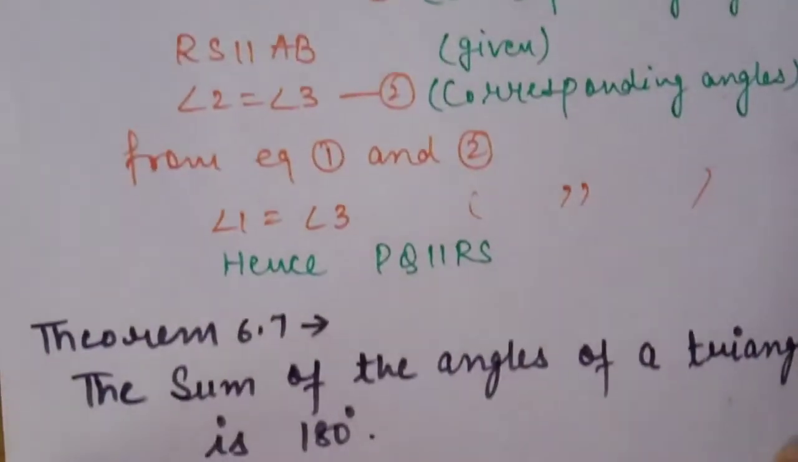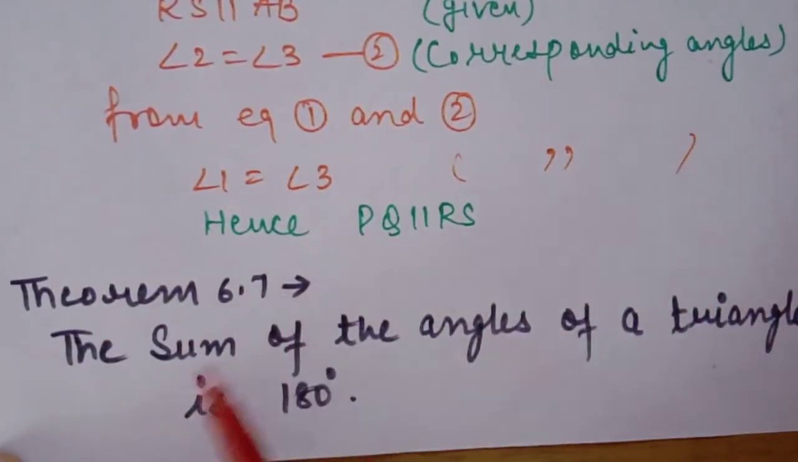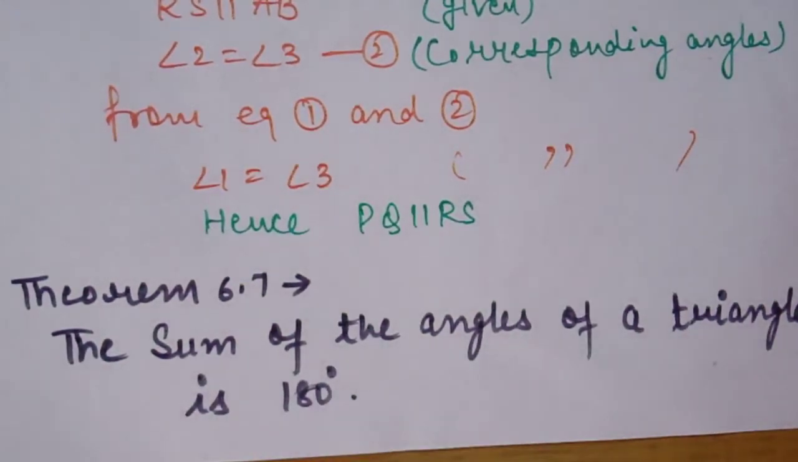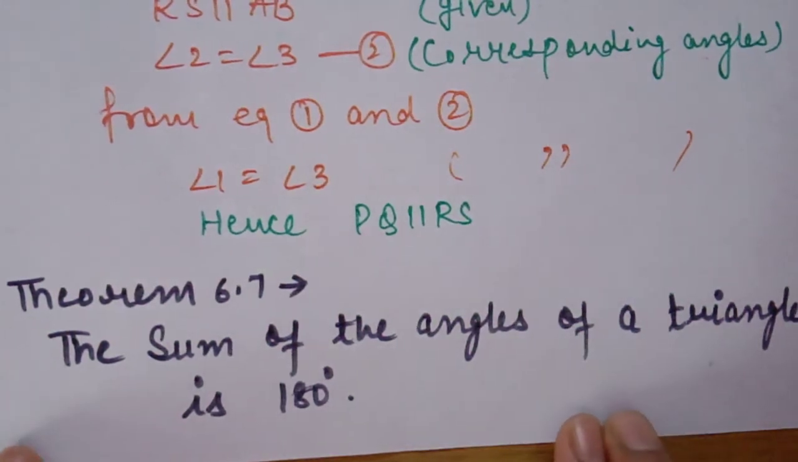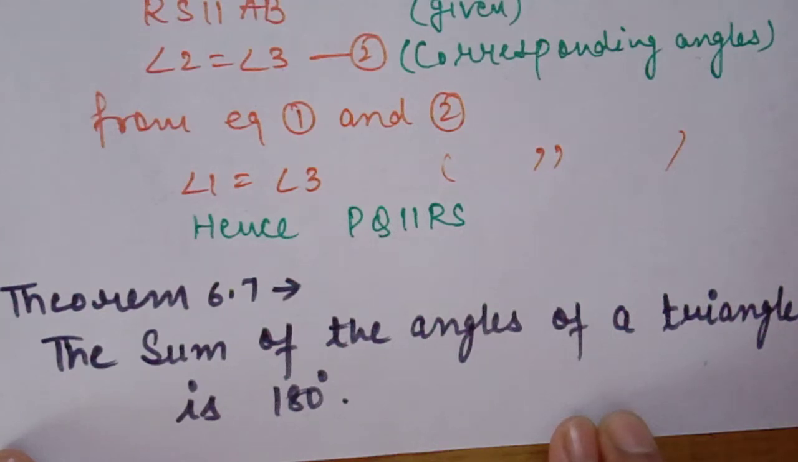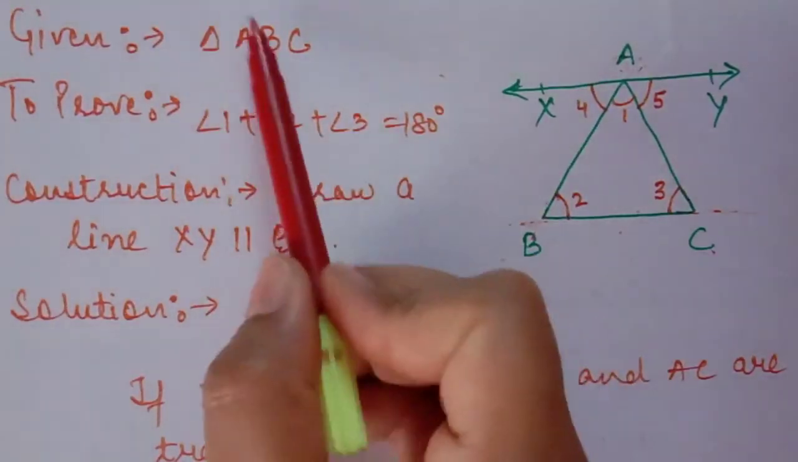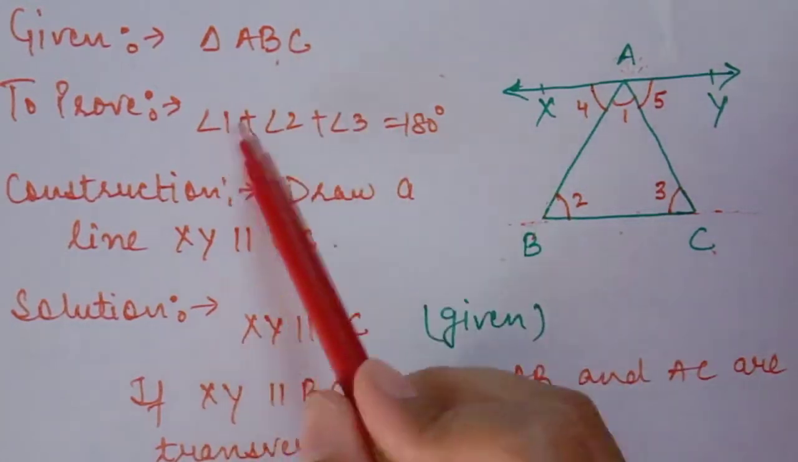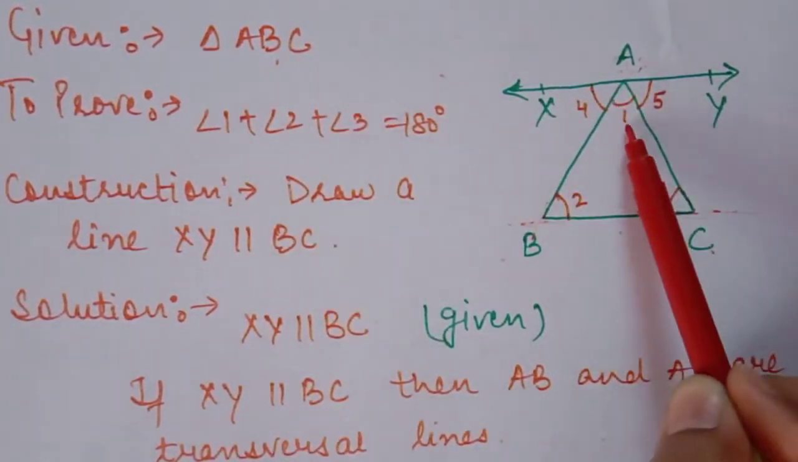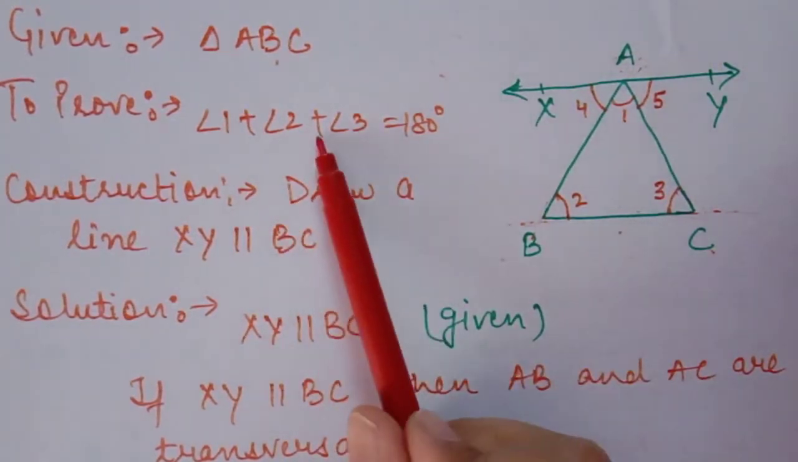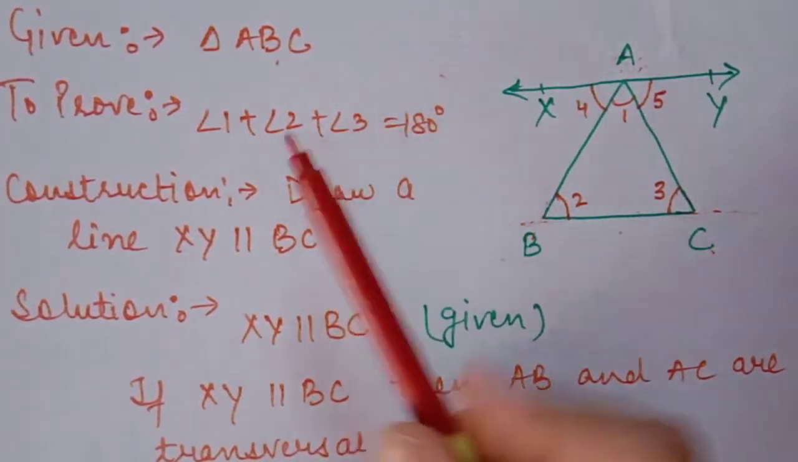Now theorem 6.7. Theorem 6.7 is: the sum of angles of a triangle is 180 degrees. You all know it as the angle sum property of a triangle. So now we are going to prove this theorem, the sum of all angles of a triangle is 180 degrees. What is given to us? A triangle ABC only. In this triangle ABC, we have to prove that angle 1 plus angle 2 plus angle 3 is 180 degrees. For proving this result, we will do a construction.